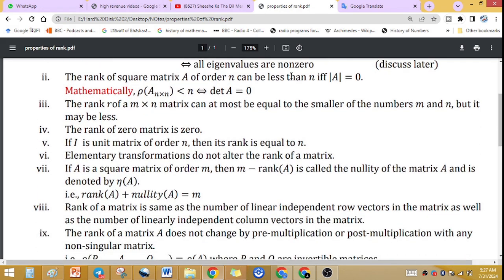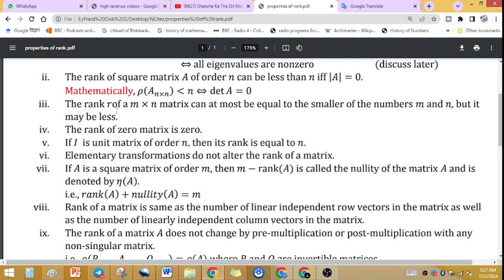Now, the second point is the rank of a square matrix A of order n can be less than n if and only if determinant of A is 0. If determinant of A is 0, rank may be less than n.